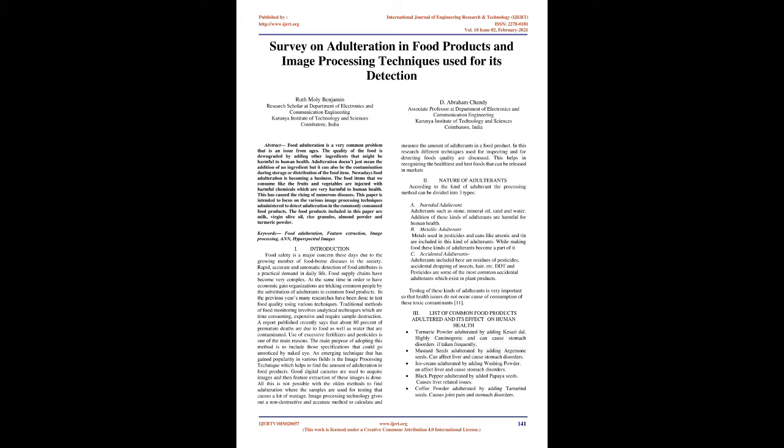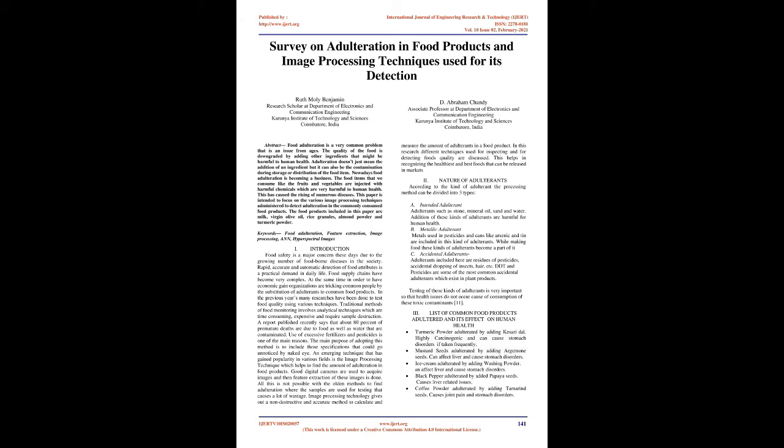Traditional methods of food monitoring involve analytical techniques which are time-consuming, expensive, and require sample destruction. A report published recently says that about 80% of premature deaths are due to food as well as water that are contaminated. Use of excessive fertilizers and pesticides is one of the main reasons. The main purpose of adopting this method is to include those specifications that could go unnoticed by the naked eye.